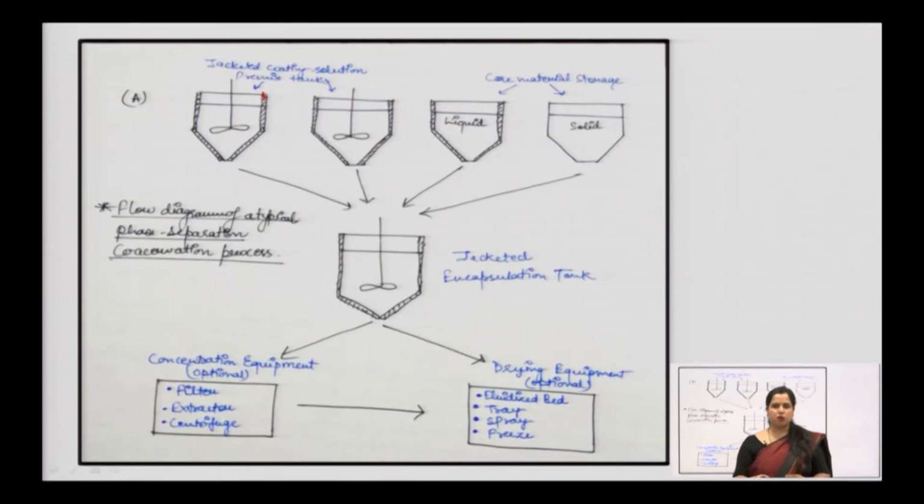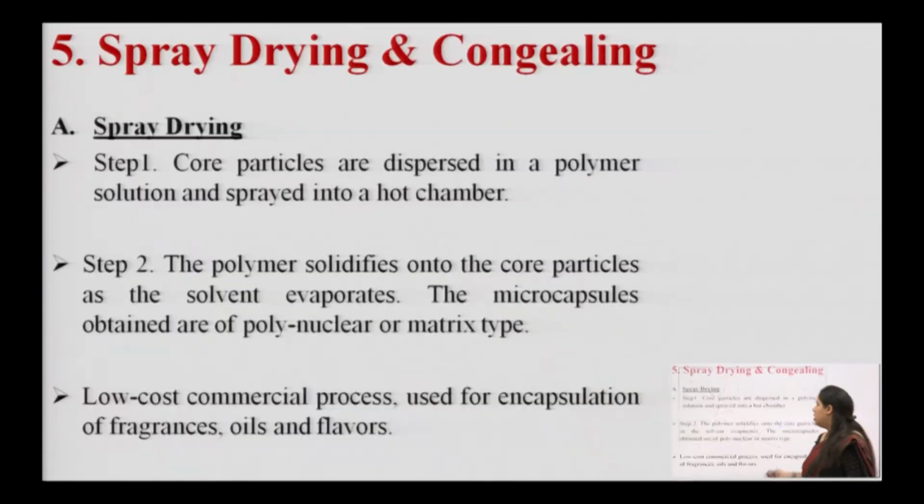By changing temperature, you can have faster solidification of the polymer coating onto the core material, right. So, drying equipment and concentration equipment are attached here. How much concentration needs to be added to the main mixture of polymer as well as core drug or the third component. Now, we will talk about the spray drying technique and spray congealing.